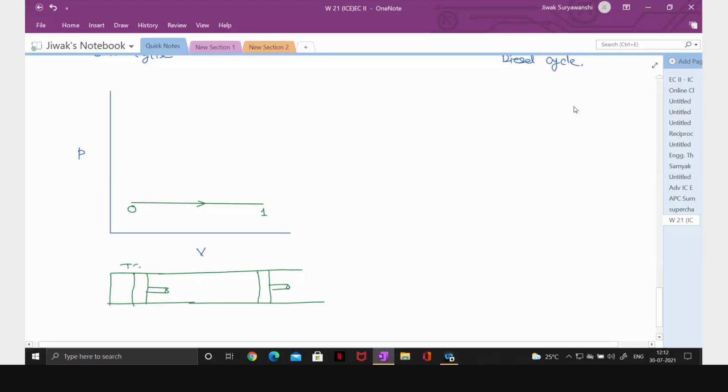So this is top center, this is bottom center, this is clearance volume, this is